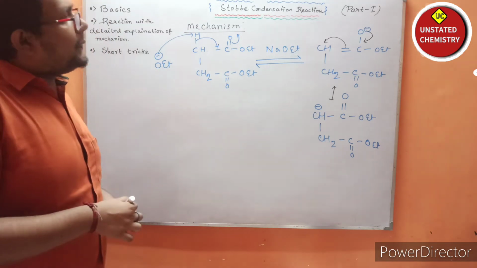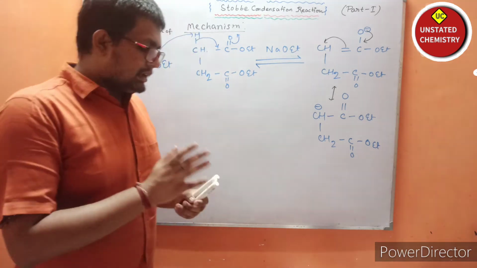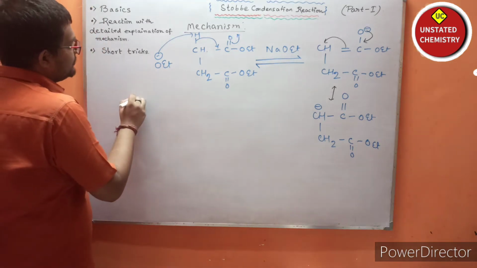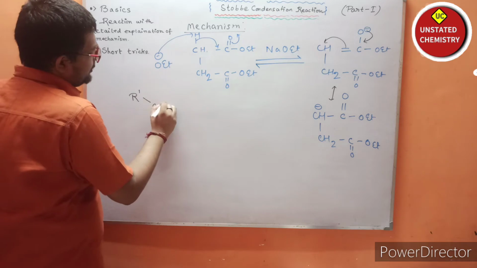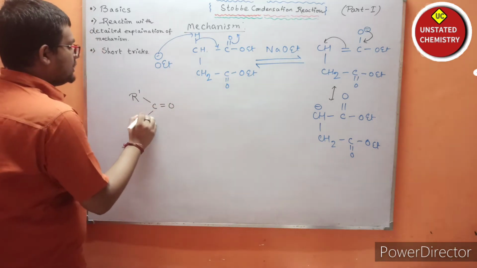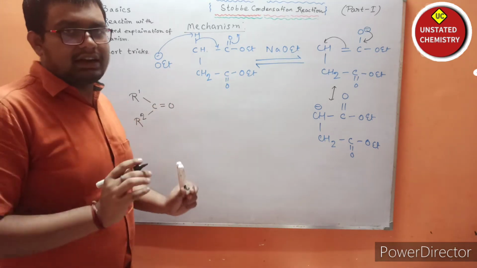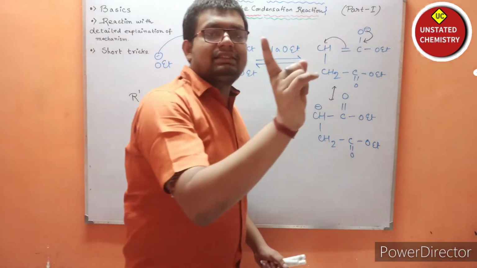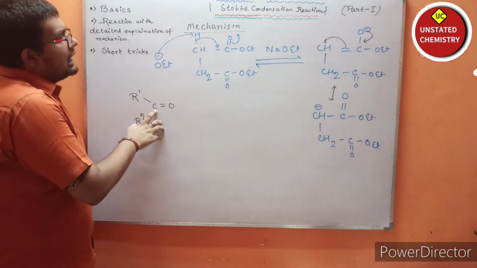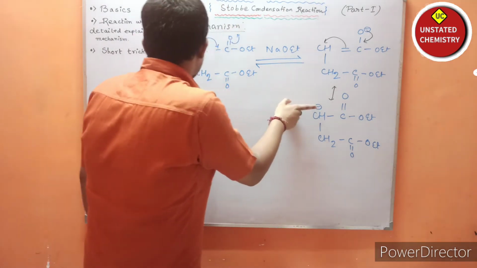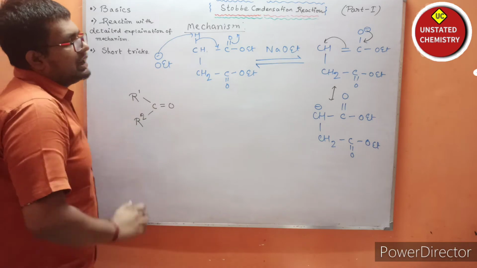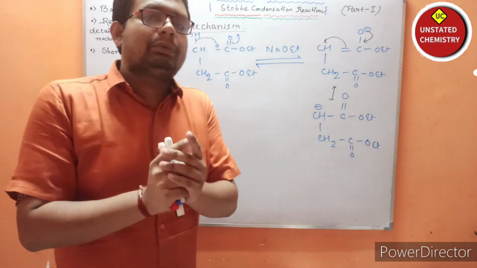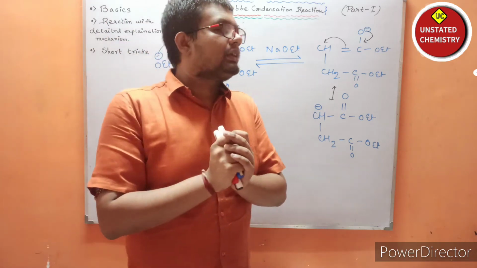Now, two possibilities are there. We have already taken a carbonyl compound. Let us take R1 and R2. I have done this reaction in general. Okay. Now, this oxygen negative charge can attack this carbonyl carbon, and this carbon negative charge can also attack this carbonyl compound. Which one is favorable and which one is unfavorable, we have to see in detail.